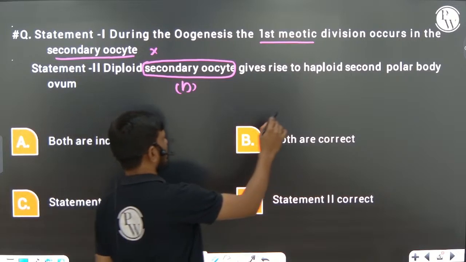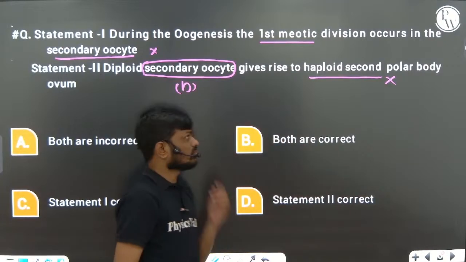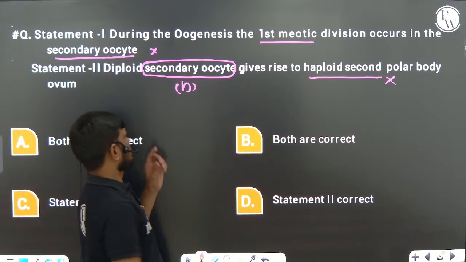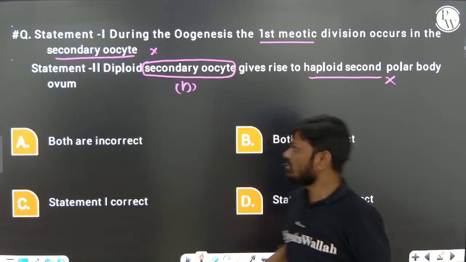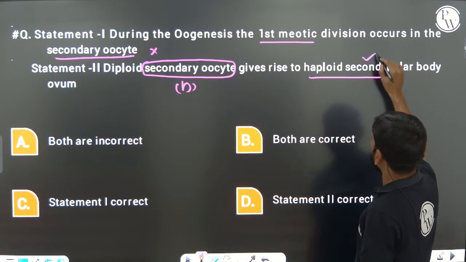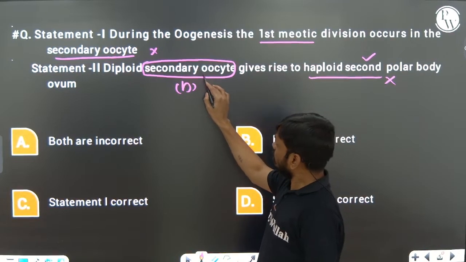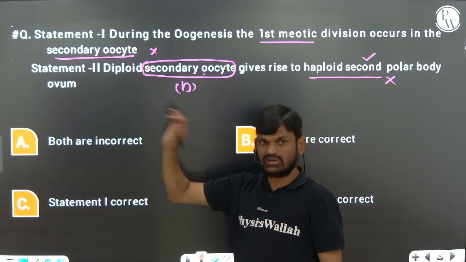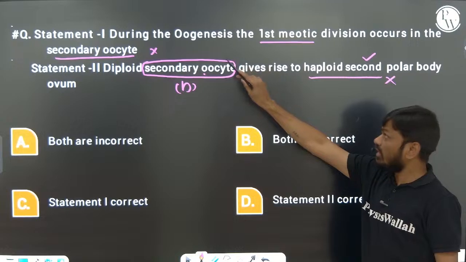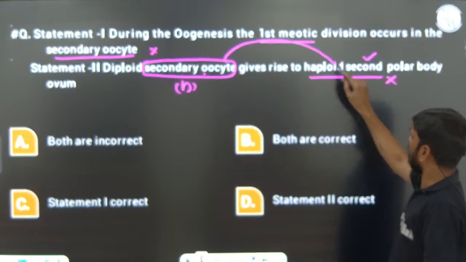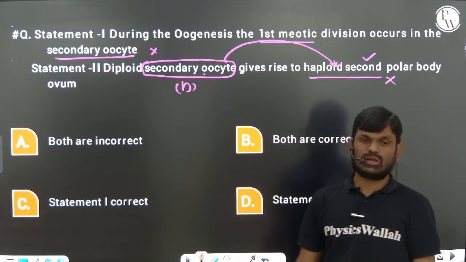Does it give rise to a haploid second polar body?